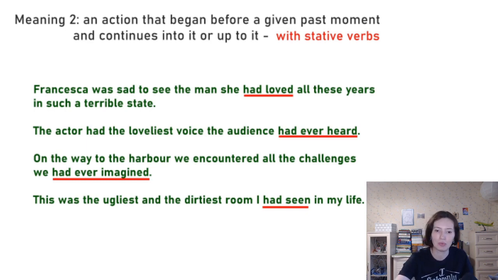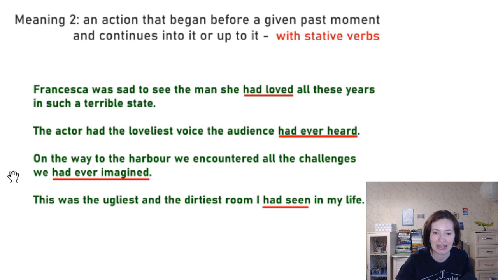The second example, the actor had the loveliest voice the audience had ever heard. There was this moment in the past when the audience heard the actor, right? All these years before that, the audience had heard nothing like that, right? So this here is a stative verb, that's why we use the past perfect.